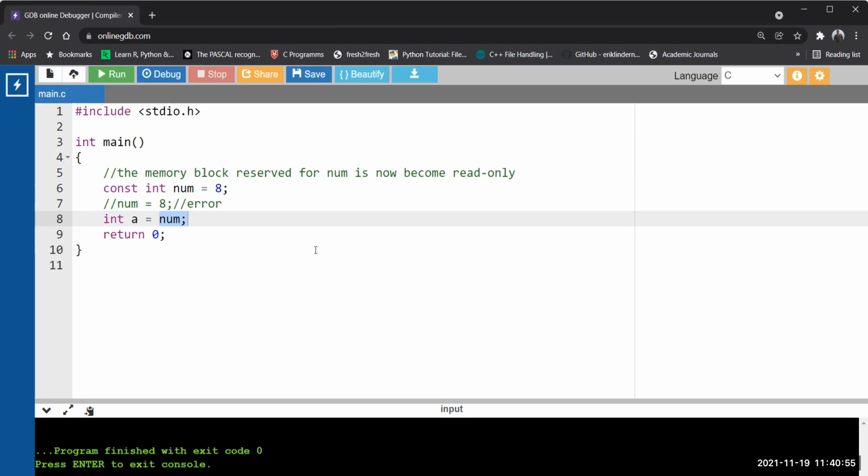Now, here what I have discussed is how a variable can become read-only with the help of the const modifier. Correct? Now what I'm going to discuss? See, this 8 is what? This 8 is an integer constant. The meaning of 8 remains the same. The value of 8 also remains the same. It is a number. Correct?